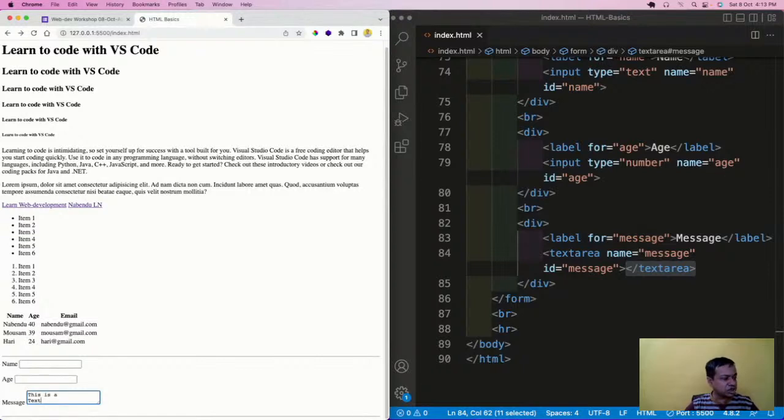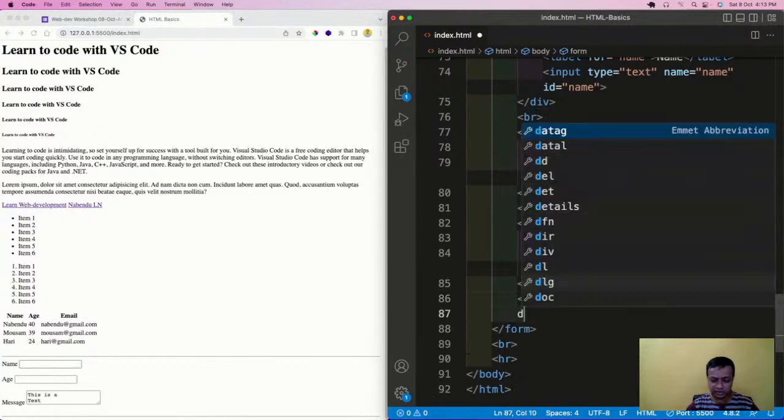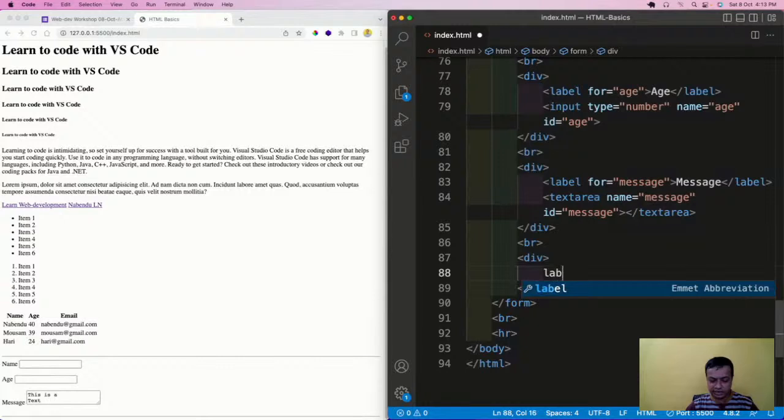Now the next thing which we are going to do is the drop down. It's a very popular thing. So I will do a br, and a div, and then a label, color.